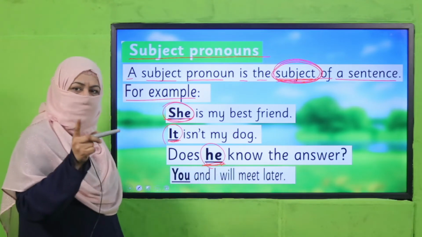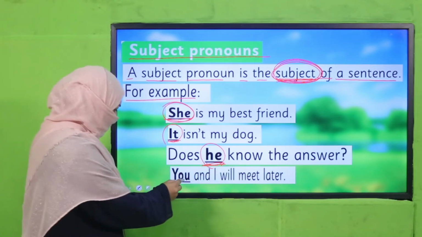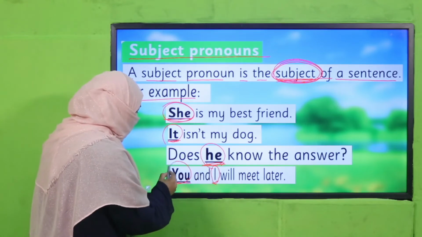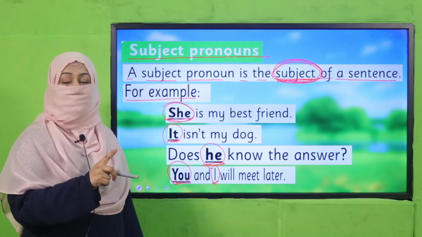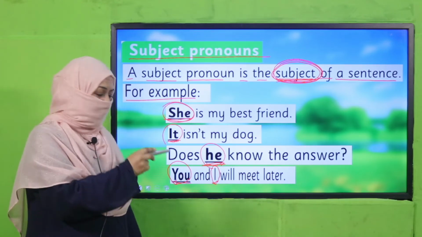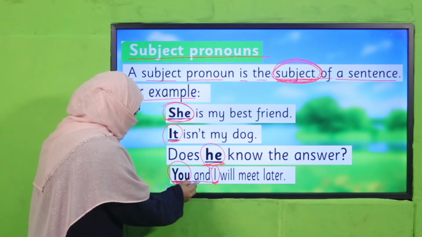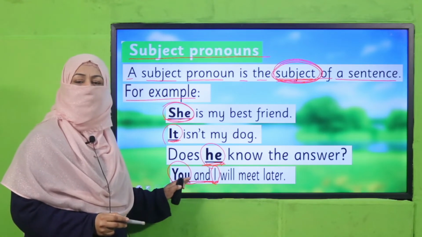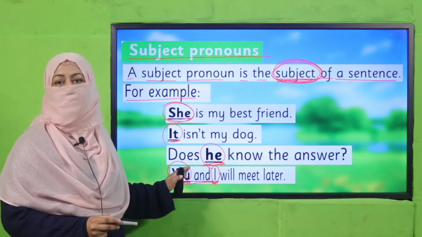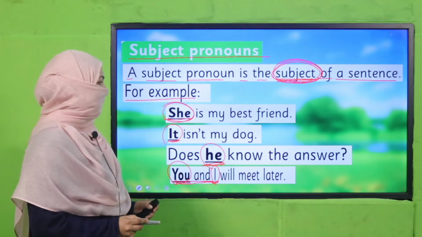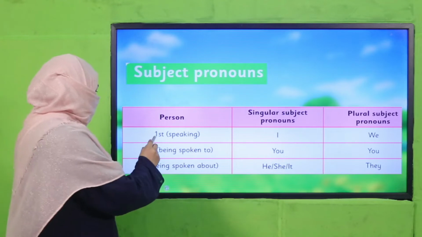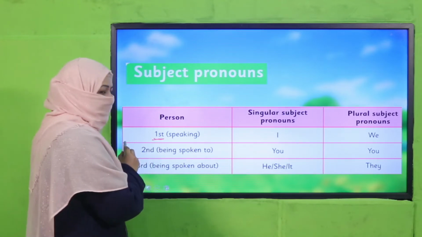You and I. Now, beta, this example is important. You and I. Now, you see both. There can be more than one subject in a verb. That's why I said subject phrase. So, when there are more than one, they become a phrase, and both you and I are subject case of pronoun, right? Okay. So here is a table which is explaining when we are talking about first person.